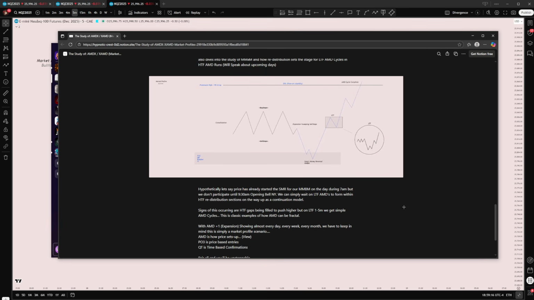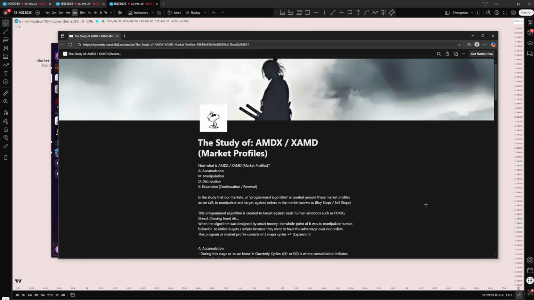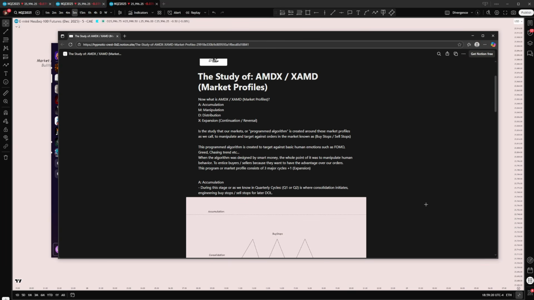With the study of this, I want to go through this and explain it to you guys. I wrote in here, now this is pure information from ICT himself. I didn't copyright it, I didn't just grab it. I put it into my own words. But it's the study that our markets are programmed algorithmically. It is created around these market profiles to manipulate and target orders in the market.